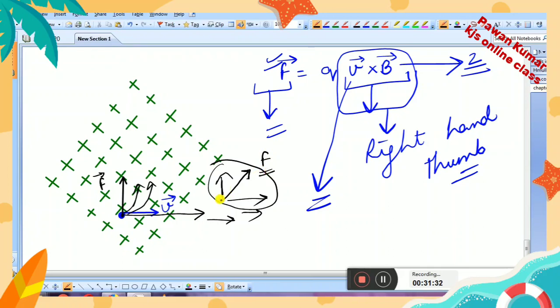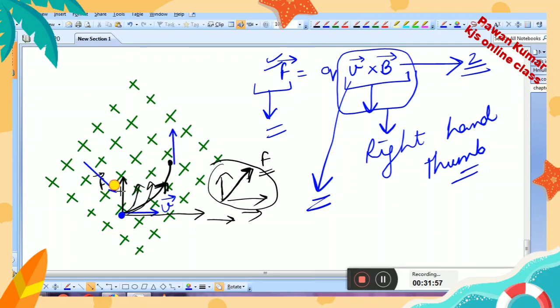So a net force will act in this direction, which will allow the charge to move like this. If the charged particle follows this path, then what will be the direction of motion when the charge reaches here? The direction of motion of the charged particle when it reaches here will be this direction.